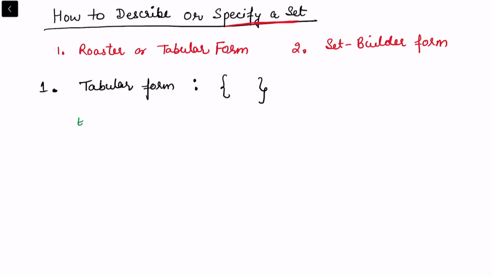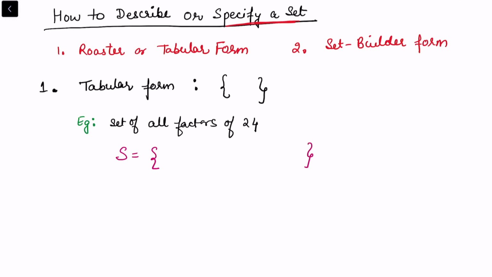To explain this, let me consider an example. Let's consider the set of all factors of 24. We need to make a set where I am going to consider the factors of 24. What are the factors of 24? Let us show this by a set also. Let's write down the set as S, the name of the set, which is the name of a box or a bus or anything that you can imagine, but you know what is in that set.